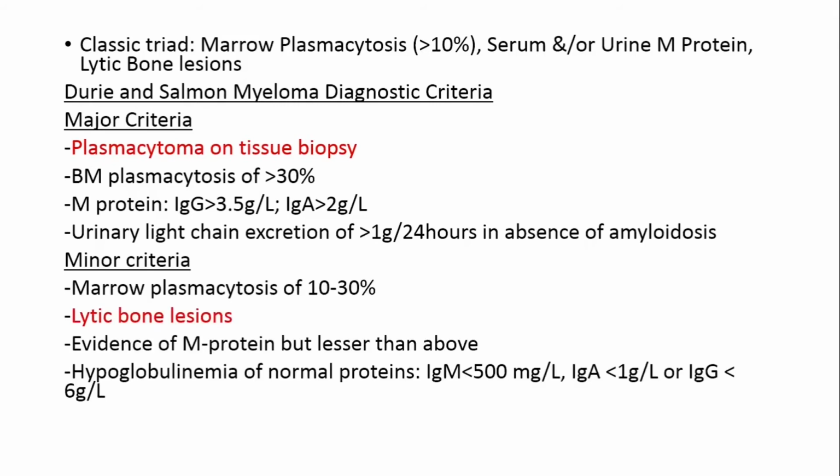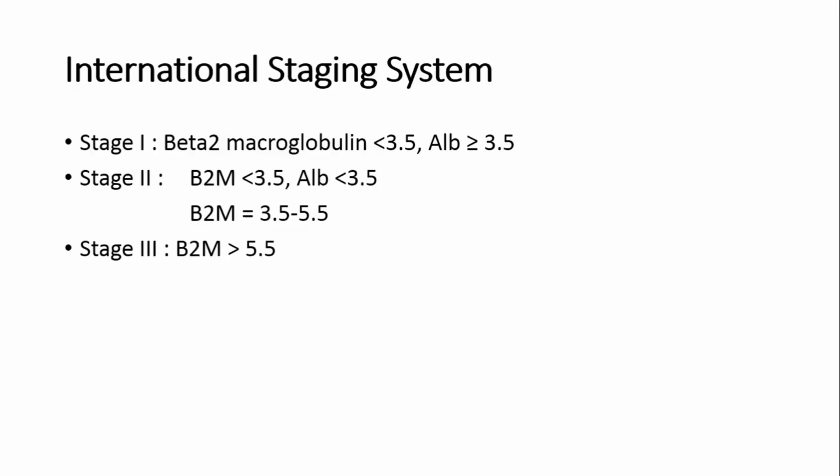The minor criteria involve marrow plasmacytosis of 10 to 30%, lytic bone lesions, evidence of M protein but lesser than that described in the major criteria, and hypogammaglobulinemia of normal proteins. We require one major and one minor criterion, or altogether 3 minor criteria, to diagnose multiple myeloma. However, these criteria are less used for multiple myeloma because they do not describe the prognosis of the disease. So we use the International Staging System. In stage 1, beta-2 microglobulin is less than 3.5 and albumin is greater than 3.5. But as the disease progresses, beta-2 microglobulin will start to increase and albumin will start to decrease.